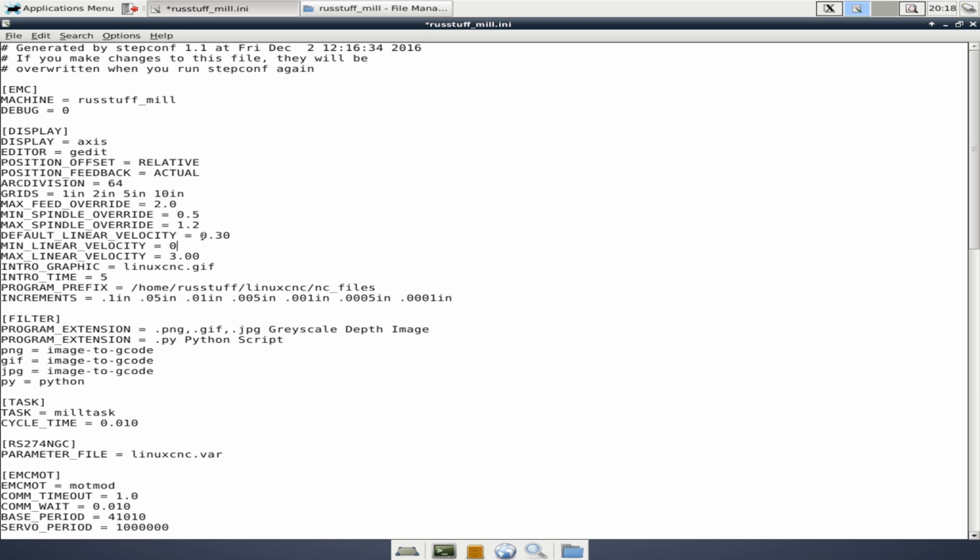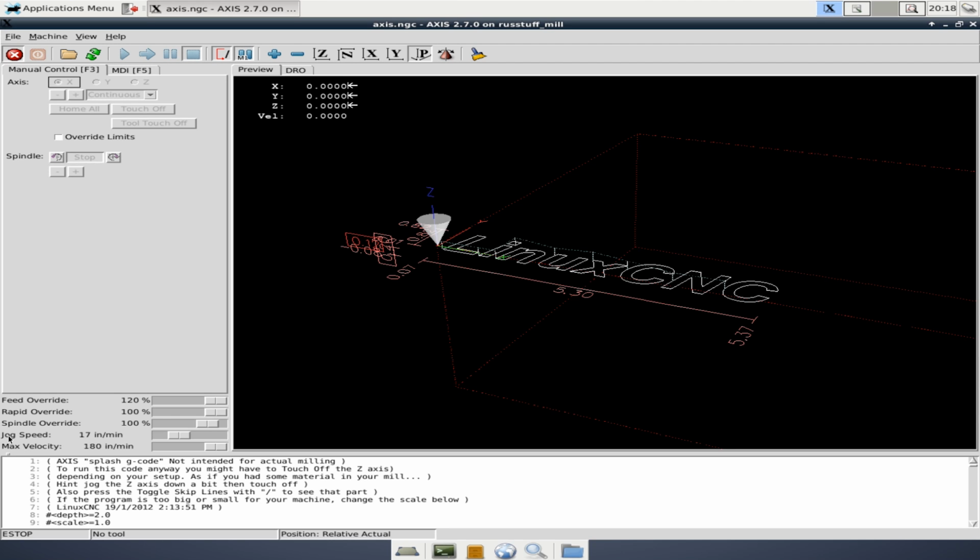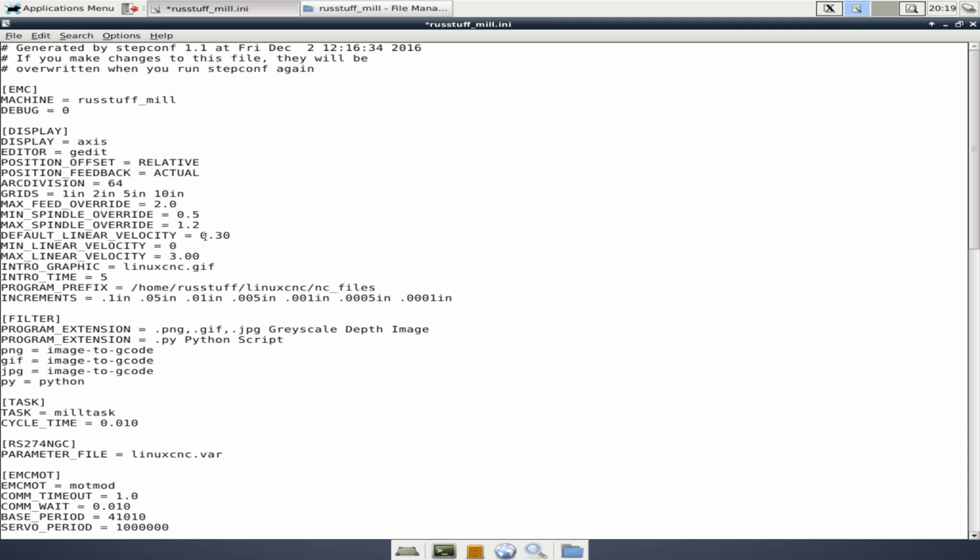Default linear velocity, this is in inches per second, so 0.3 equates to 17 inches per minute. So this is the default, just means when you turn on LinuxCNC, this was what it's going to be set at. So for mine, we're going to limit this to what is ultimately going to be the machine's top speed, which is 1.67 inches per second or 100 inches per minute. So we're going to go ahead and click this, and then we're also going to apply it to max linear velocity. We're going to leave our minimum velocity at 0.